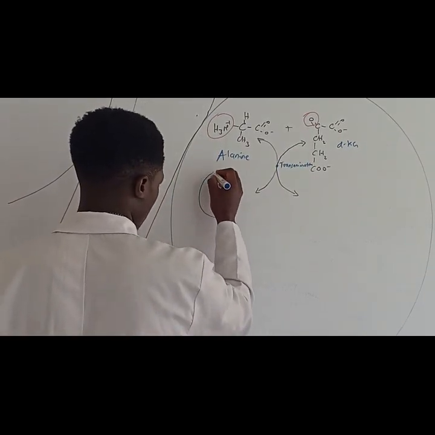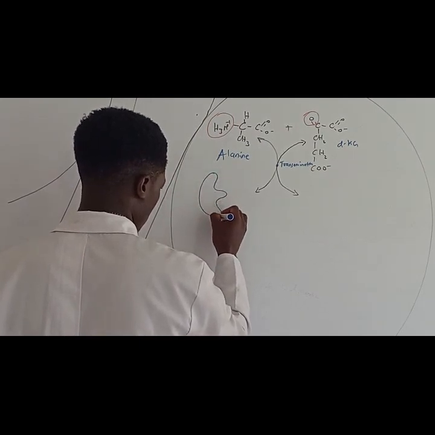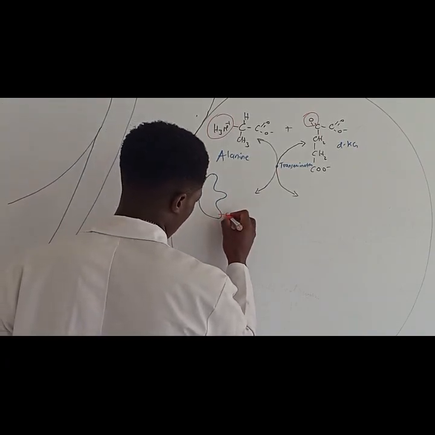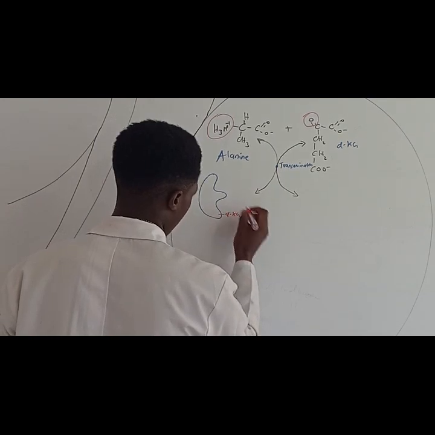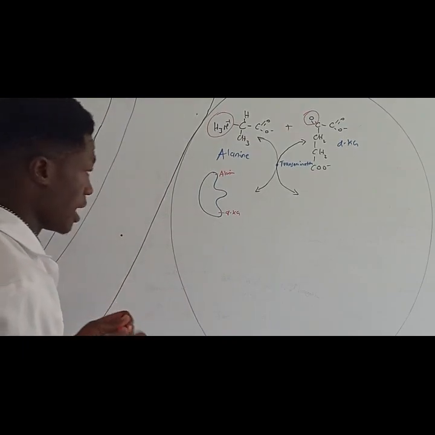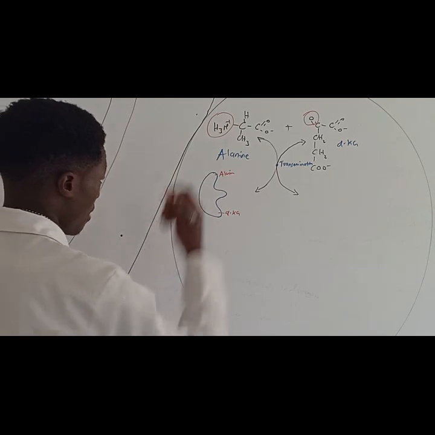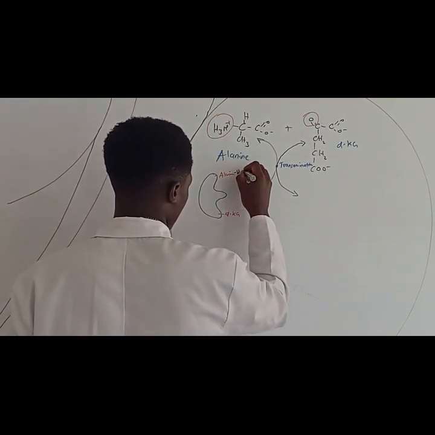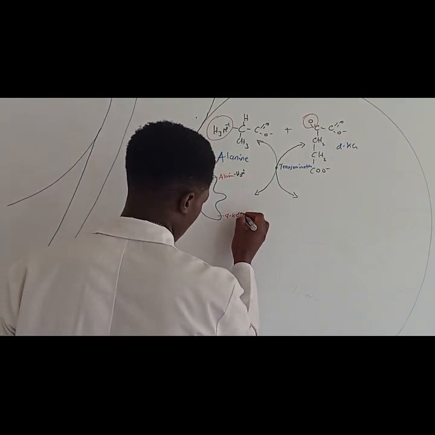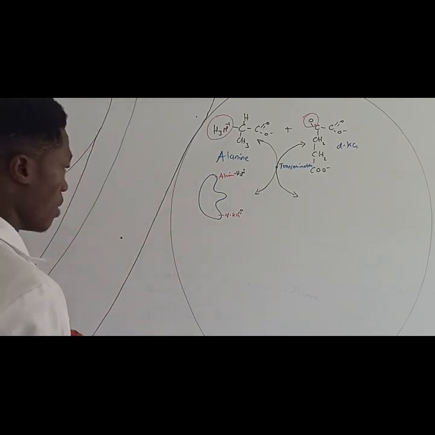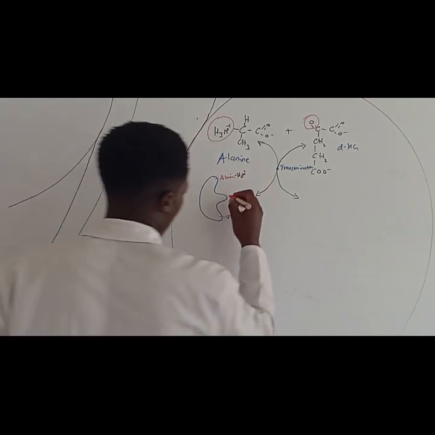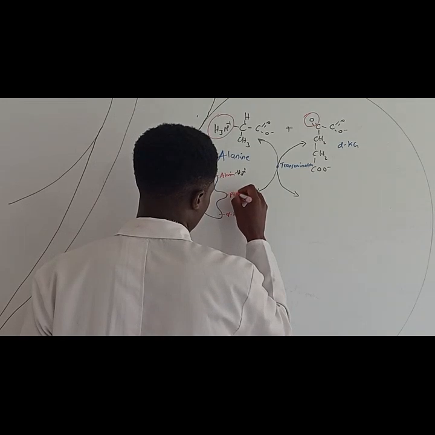Now see this enzyme. Let's say this side we have the alpha ketoglutarate, and this side we have our alanine. What is special about this alanine is that it has the amino group, the NH3. Then what is special about the alpha ketoglutarate is that it has the keto carbon. Now, this enzyme has something called pyridoxal phosphate, PLP.